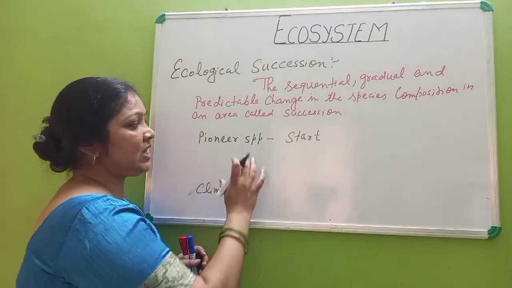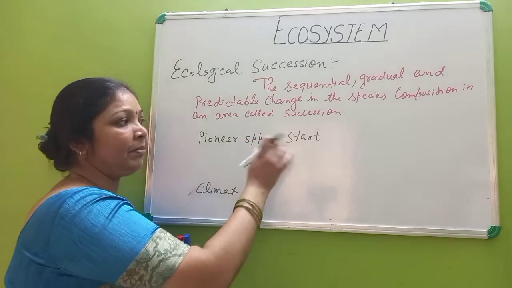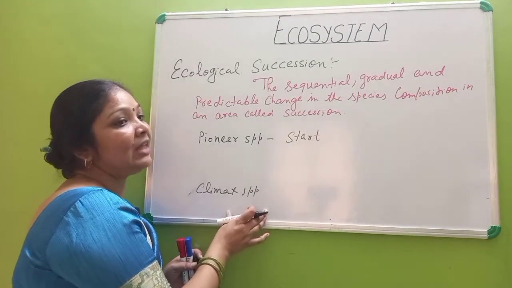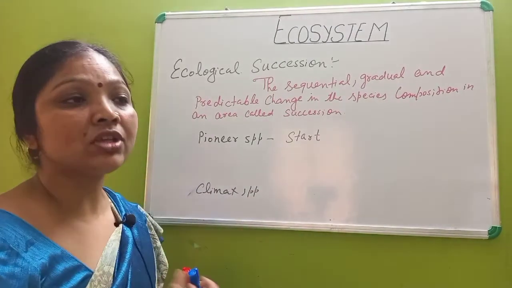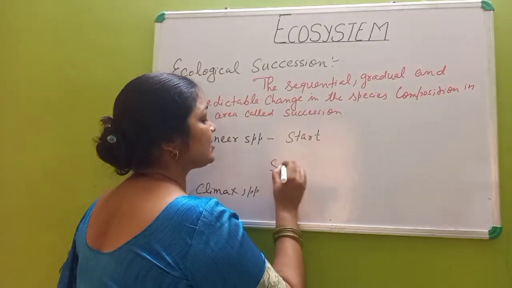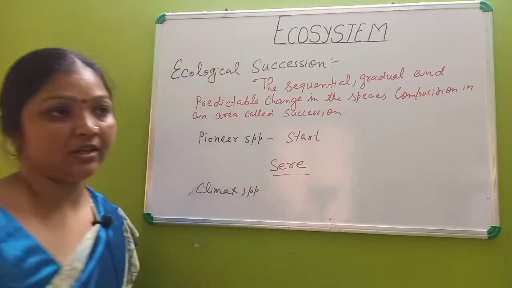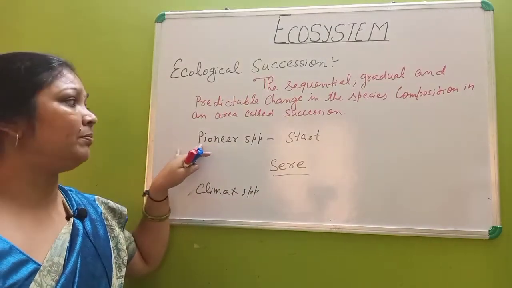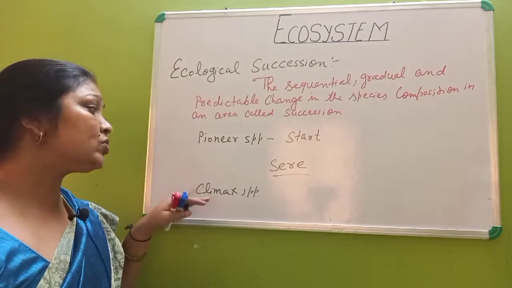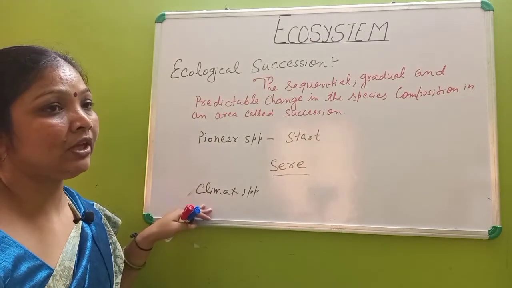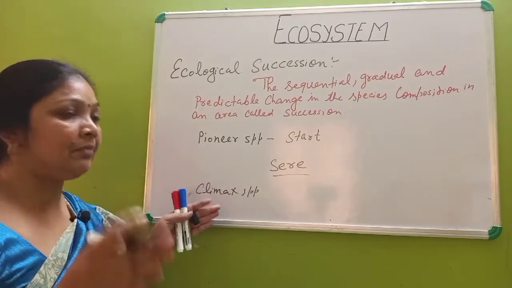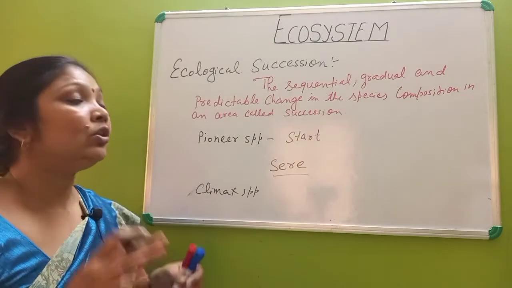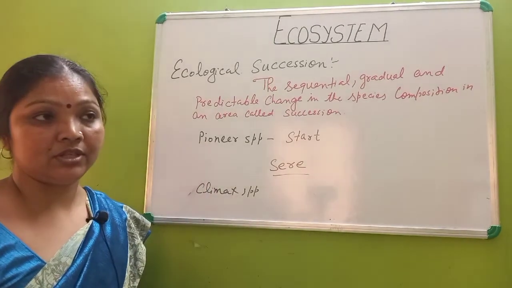And the species which occur in between the pioneer community and the climax community are known as sere communities. Those who started the process are called the pioneer community, those who ended it are called the climax community, and between the pioneer and the climax, however many species occur and go extinct, those are called sere communities.